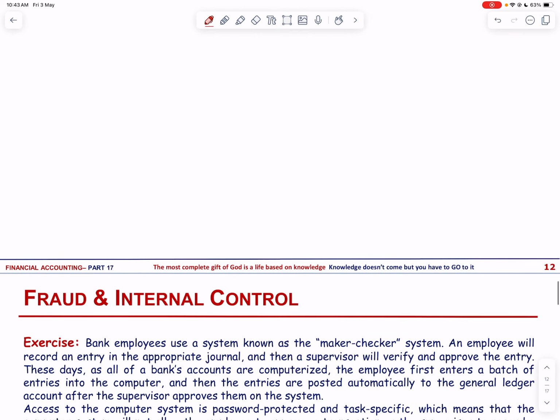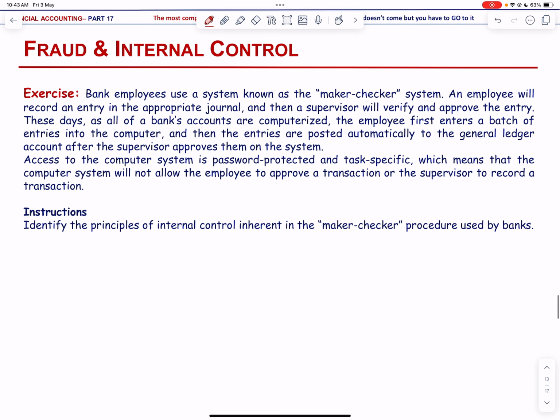Okay, bank employees use a system known as the maker checker system. An employee will record an entry in the appropriate journal and then a supervisor will verify and approve the entry.